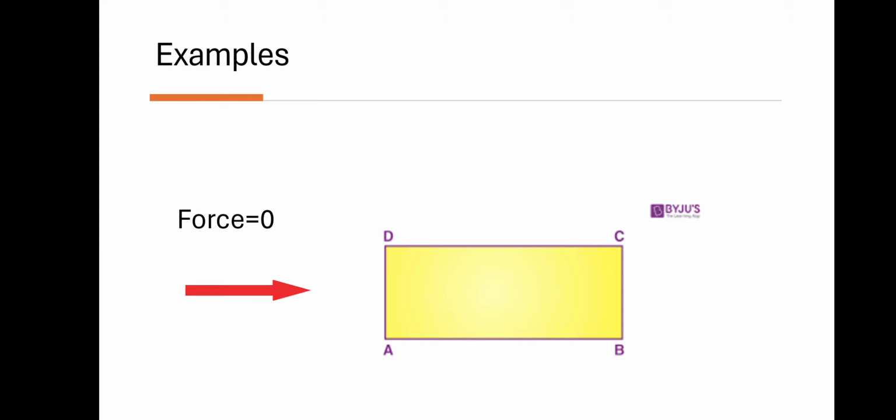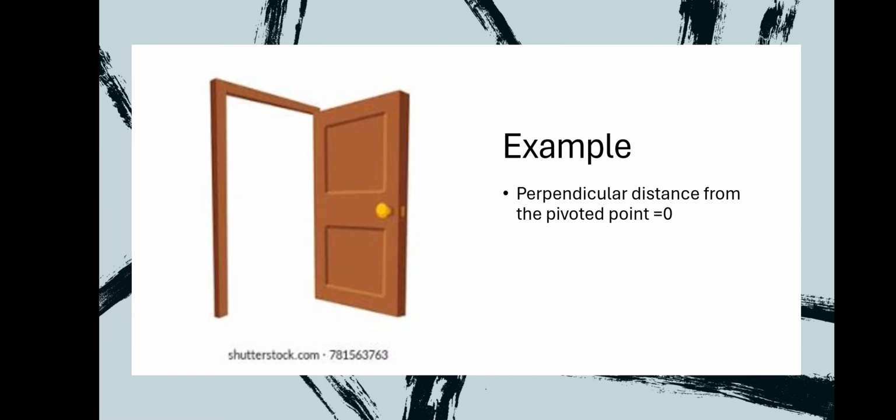And the next, perpendicular distance from the pivoted point is 0. Here in the door, it is pivoted at the hinge points. Yes, this is the perpendicular distance.